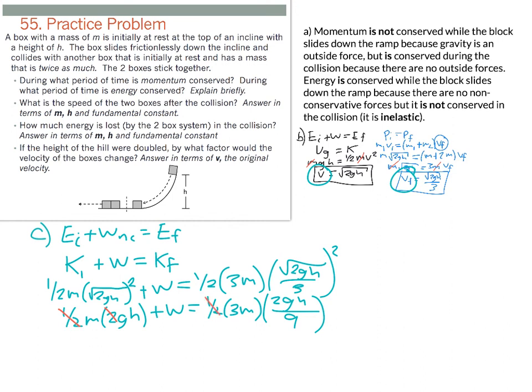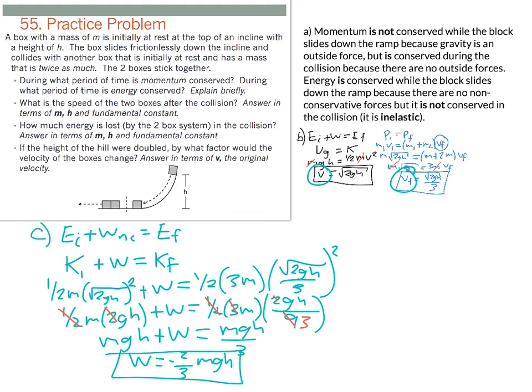The 1/2 and the 2 cancel out here, and that 3 cancels out part of that equation. And so what I'm left with is mgh plus work equals mgh over 3, and that means that my work done is negative 2/3 mgh when I solve for work.